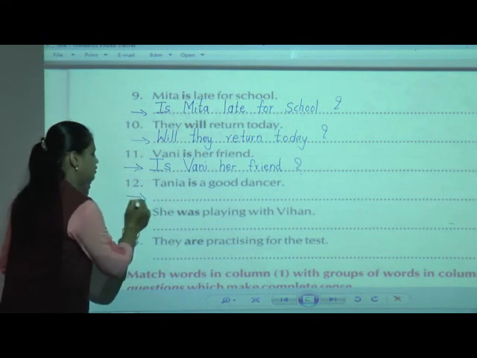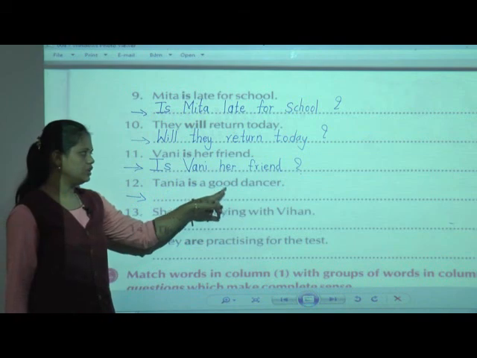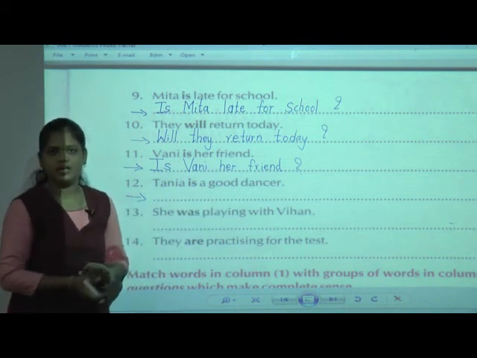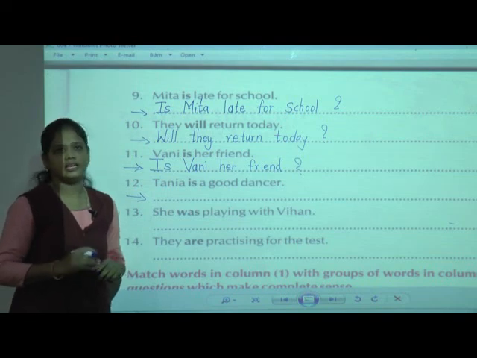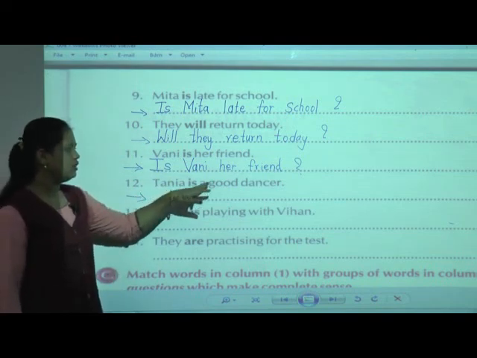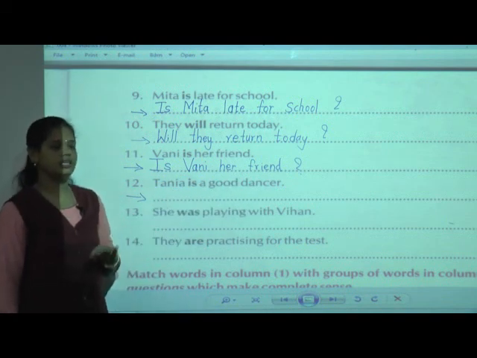Now the 12th one is Tania is a good dancer. Most of the girls like to dance. Their hobbies are dancing, skipping, like that. So Tania is a good dancer. She practices dancing and she is a good dancer.